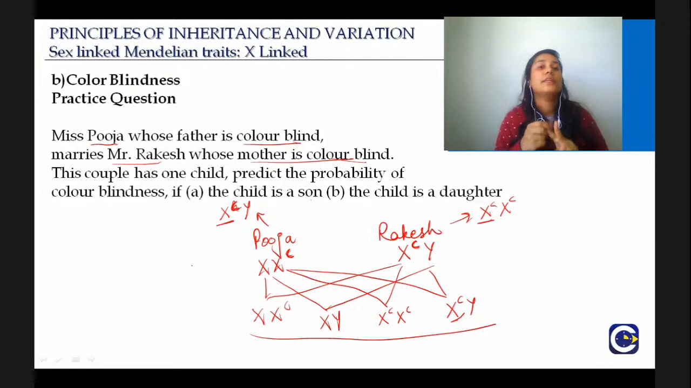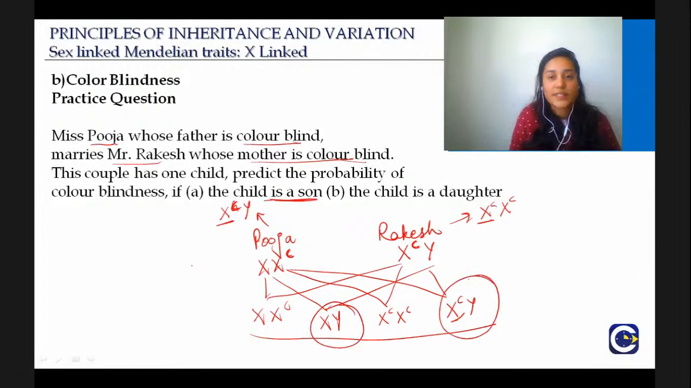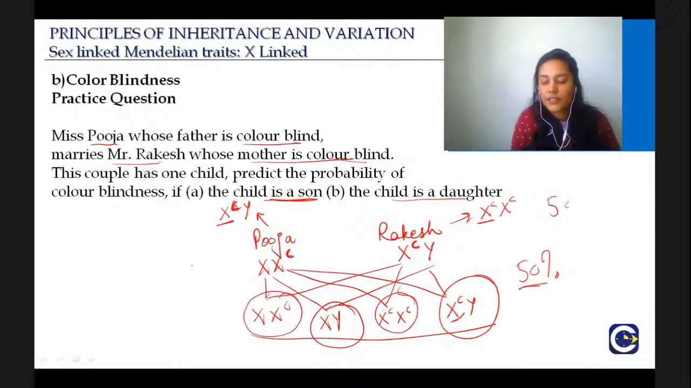Don't try to say that the ratio is 25% because there are four possible progeny. Read the question properly, okay? They say when the child is a son, so you have to consider only these two possibilities in this case, and then the ratio is 50%. The probability of color blindness then is 50%. And if the child is a daughter, again, just talk about the daughters, and the ratio is 50%.